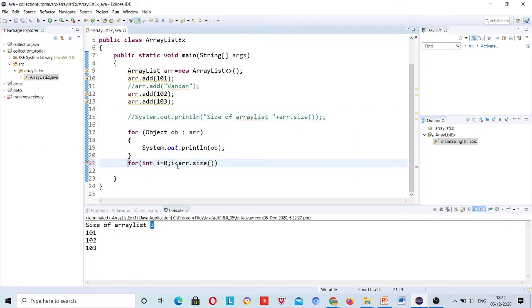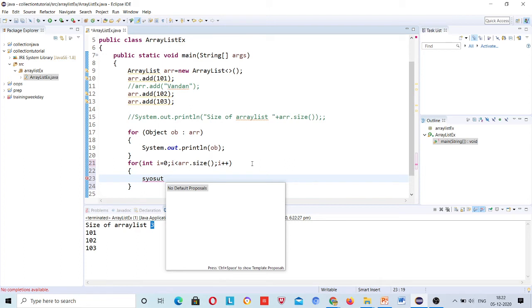Now here I am running this loop less than the size. Why? Because execution starts from 0 and the size is 3, so it will run for 0, 1 and 2, three times, right? And here I will increment the i value, and this I will print.